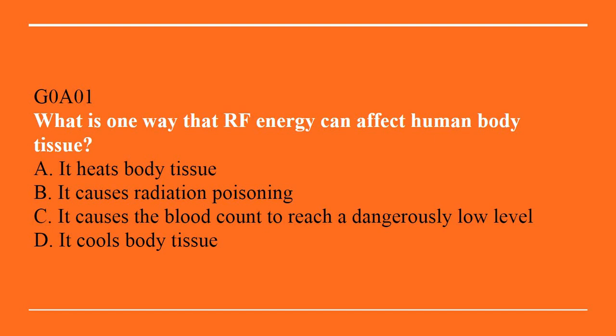G0A01. What is one way that RF energy can affect the human body tissues? A. It heats body tissue. B. It causes radiation poisoning. C. It causes the blood count to reach a dangerously low level. Or D. It cools body tissue. Correct answer is A. It heats body tissue.